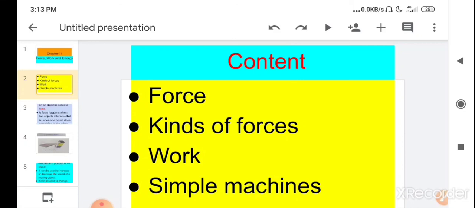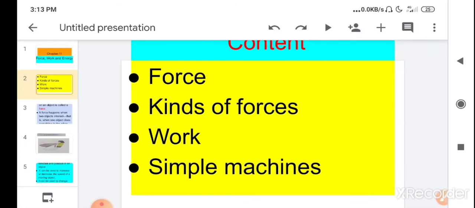Also today you have learned about work. So what is work? When you use force to move things and the thing moves in the direction in which the force is applied, then work is said to be done.